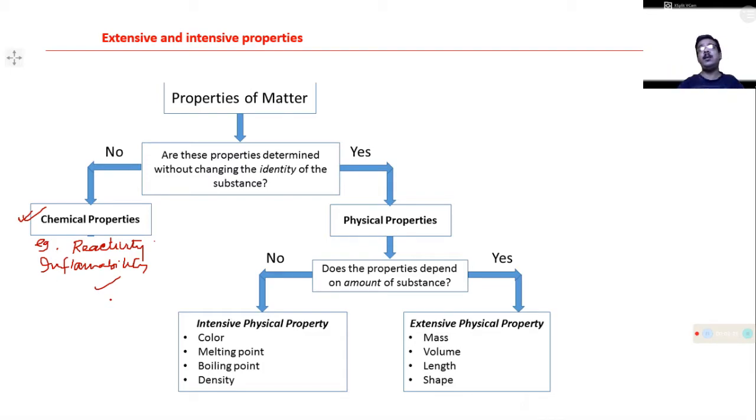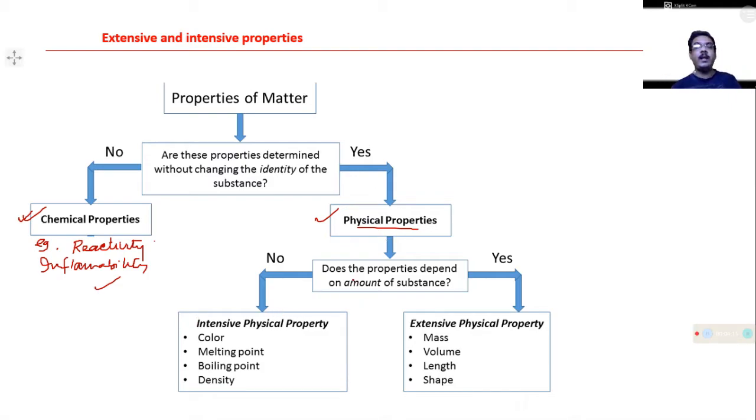There are some other properties. You don't have to change the identity of the substance, or change the compound into a newer one, and the properties associated with that are known as physical properties. So physical properties are those associated with the fact that you do not change the chemical substance into a newer substance or new compound. Now again, physical properties are divided into two parts.